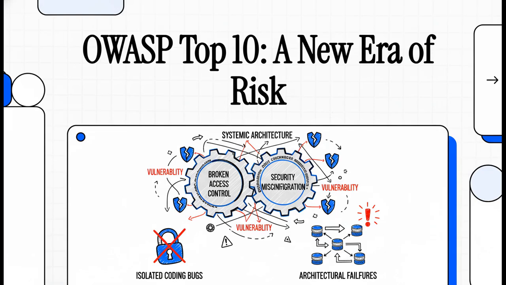All right, let's dive into the OWASP Top 10. Now, this isn't just another cybersecurity list you can skim. The new 2025 release is telling us a story about a huge shift in digital risk. We're moving away from finding simple little bugs to fighting these massive architectural failures. Let's break down what that really means.